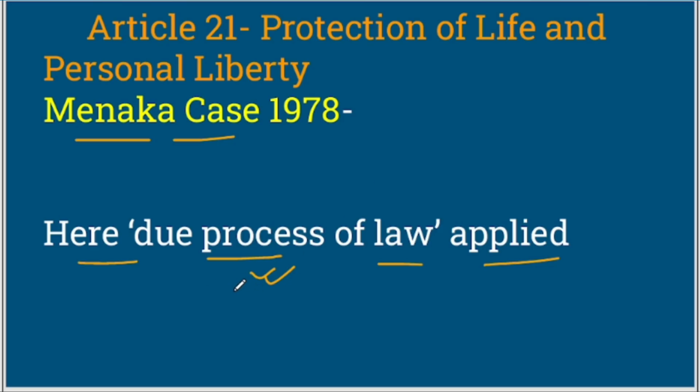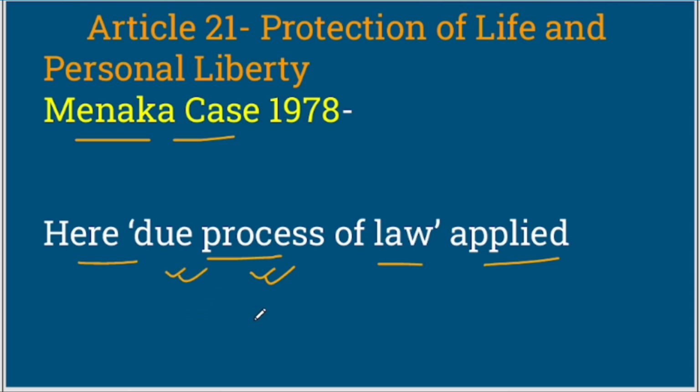So due process of law means that as the judiciary progresses, or as the law progresses, as time passes, in accordance with the need of the time, in accordance with the dynamism, due process of law is followed.